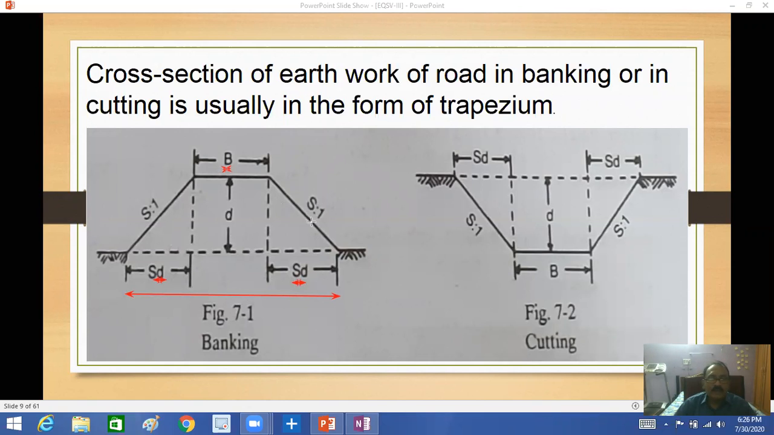How to calculate this area? This area you can calculate. How? B into D. This is a rectangular shape. This is B into D. B into D, right?